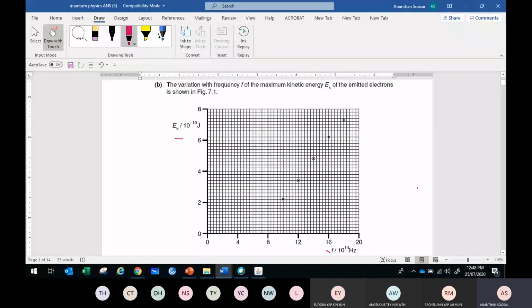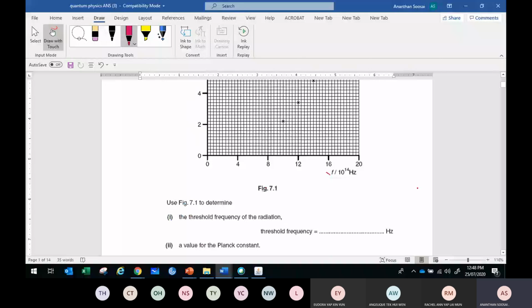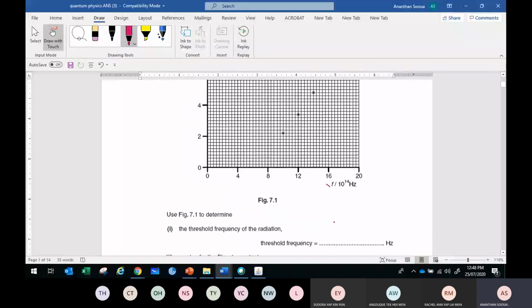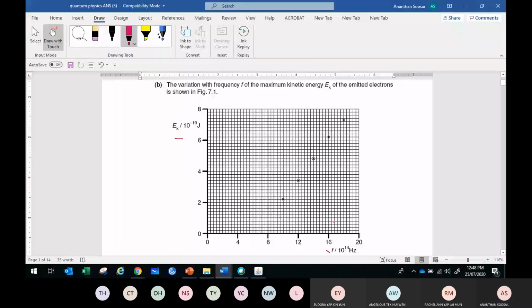Question. What is the threshold frequency of this radiation? How do you find threshold frequency from this graph? You extend the line, then you get the x-intercept, right? You just extend the line, take a ruler, just draw, extend the line. So where it cuts at the x, that's your threshold frequency. This is your threshold frequency, F0.